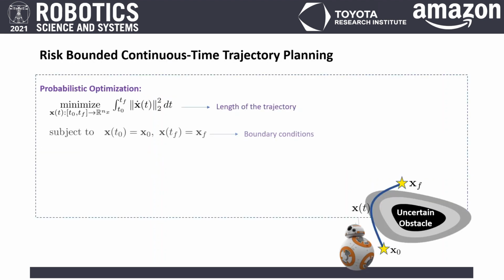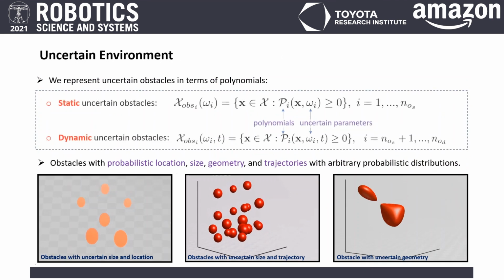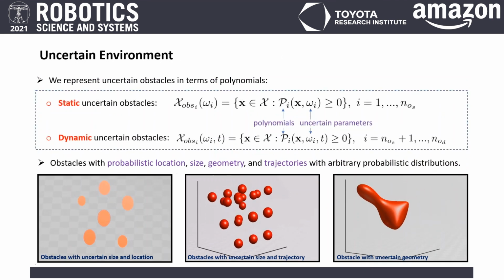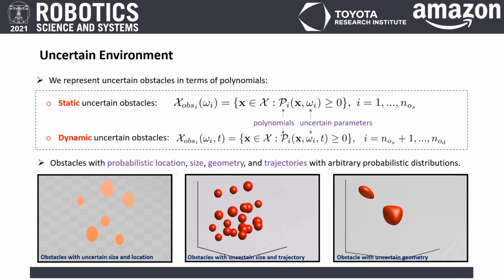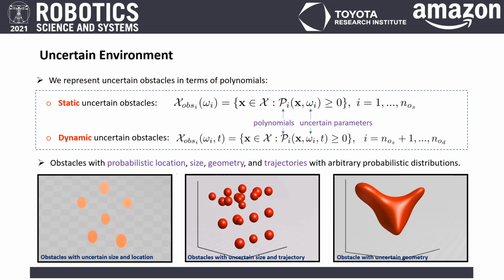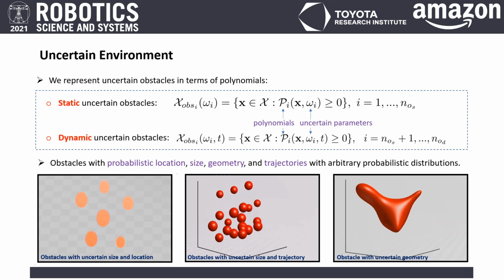We reformulate the risk-bounded continuous-time trajectory planning problem as the following probabilistic optimization, where we look for a continuous-time trajectory xt defined over the planning time horizon between the start and final points, such that the probability of collision of the trajectory with uncertain obstacles is bounded by the given acceptable risk level delta. In this problem, we represent uncertain obstacles in terms of polynomial level sets with uncertain parameters. Such polynomial level sets allow us to represent obstacles with probabilistic location, size, geometry, and trajectory with arbitrary probabilistic distributions.